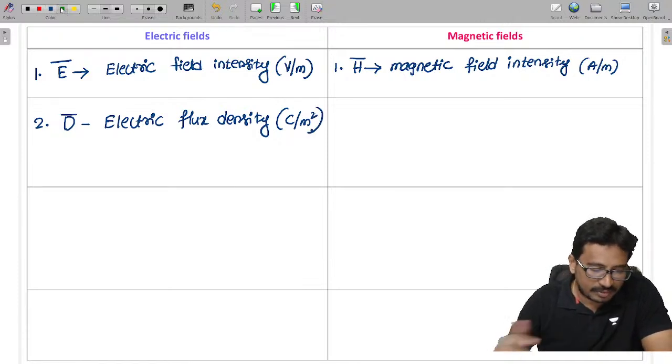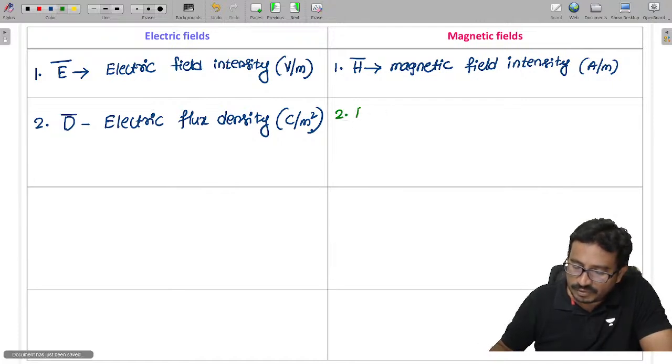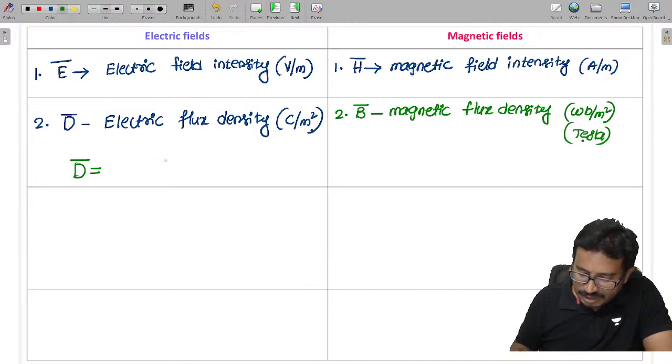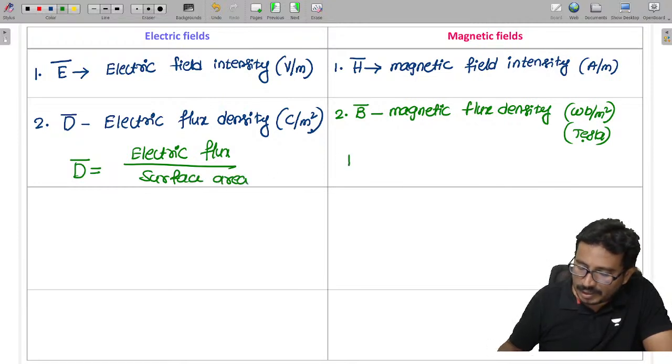Corresponding to the magnetic field, we have B, called the magnetic flux density, with units of Weber per meter square, or Tesla. D is the ratio of electric flux per surface area, and B is given as magnetic flux per surface area.